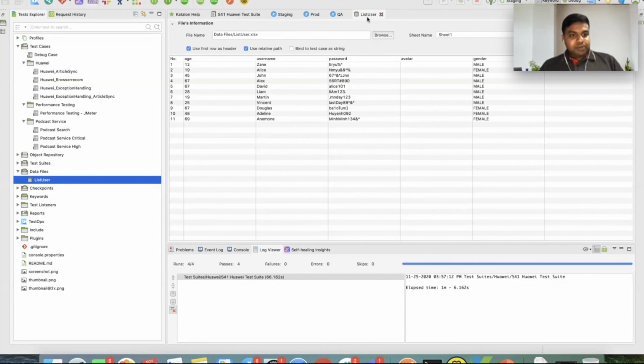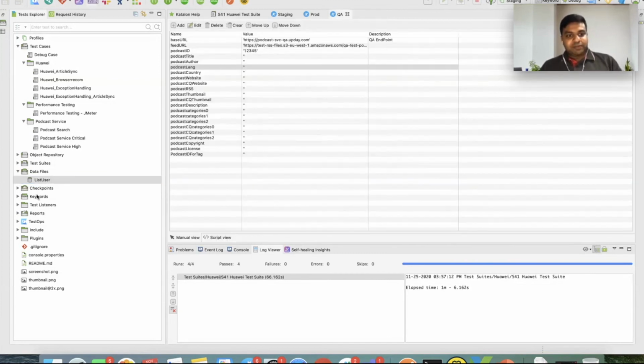And we have checkpoints, keywords, and other options, which I will not go into in detail, but which are called during the time of execution, wherein checkpoints will verify as part of our sessions, and keywords are called as part of our scripting, etc. So this is the layout of how the tool looks.